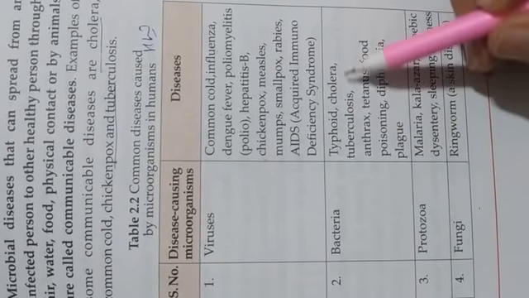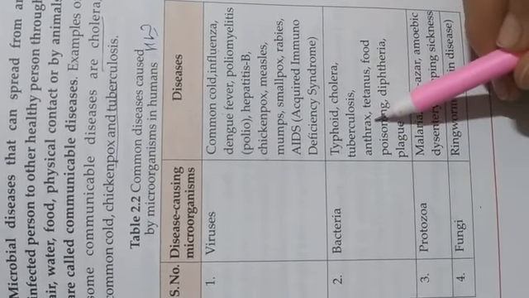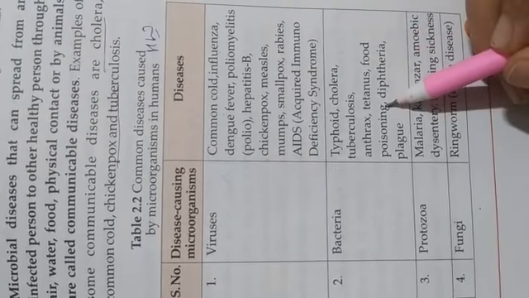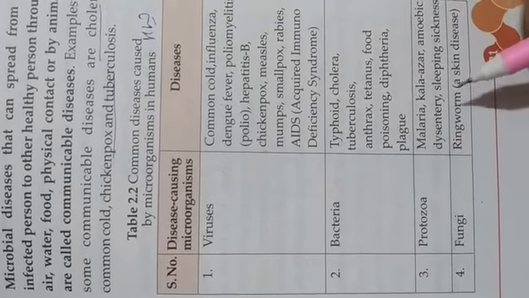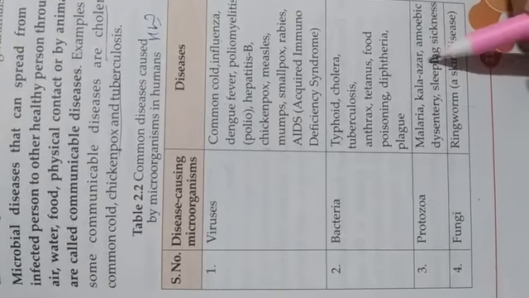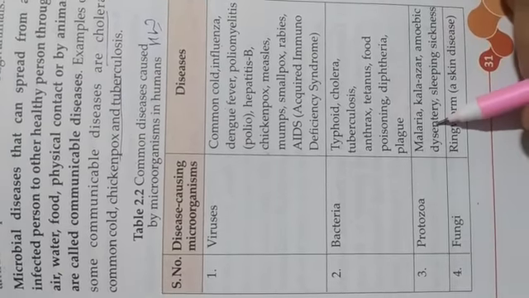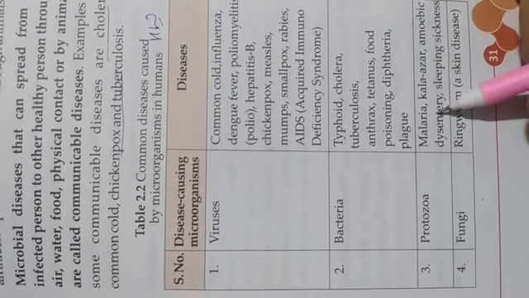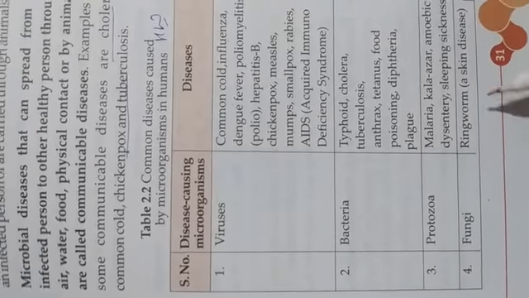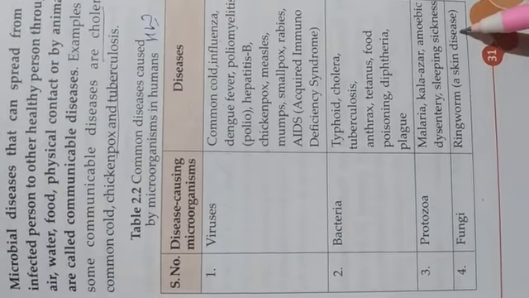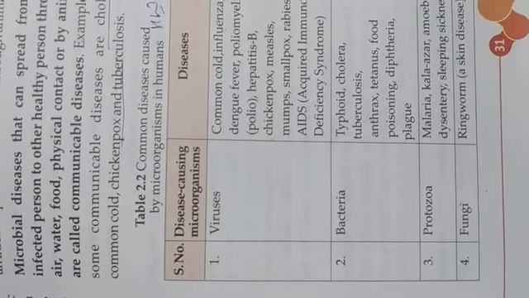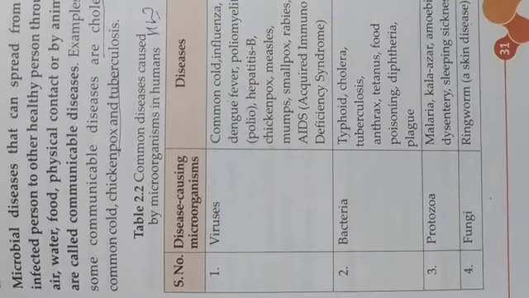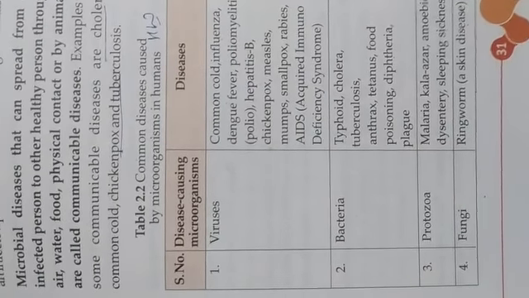Next, typhoid, cholera, tuberculosis, anthrax, tetanus, food poisoning, diphtheria, and plague. These diseases are due to bacteria. Next, malaria, kala azar, amoebic dysentery, and sleeping sickness. These are diseases due to protozoa. Next, ringworm and skin disease are due to fungi. Learn this table properly for your homework.